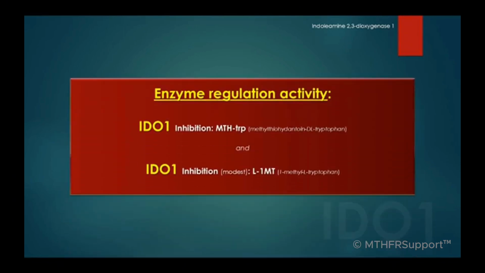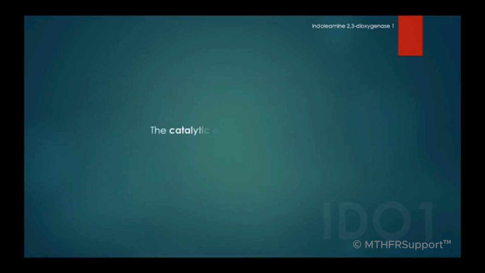The enzyme regulation activity for IDO1 is inhibited by MTH-D-tryptophan, also known as methylthiohydantoin D-tryptophan, and modestly inhibited by 1MT, also known as 1-methyl-L-tryptophan. The catalytic efficiency for L-tryptophan is 150 times higher than for D-tryptophan.